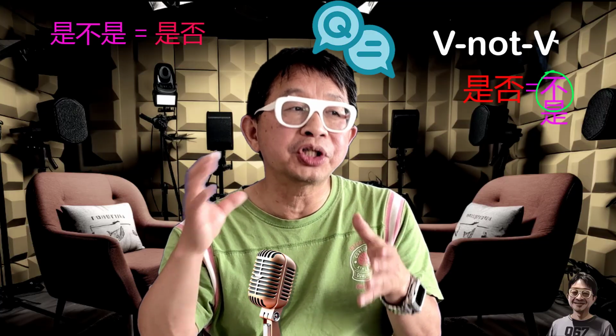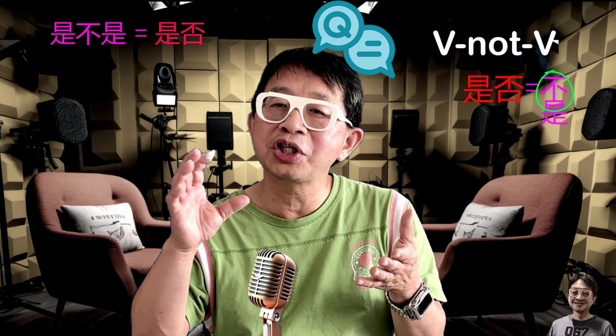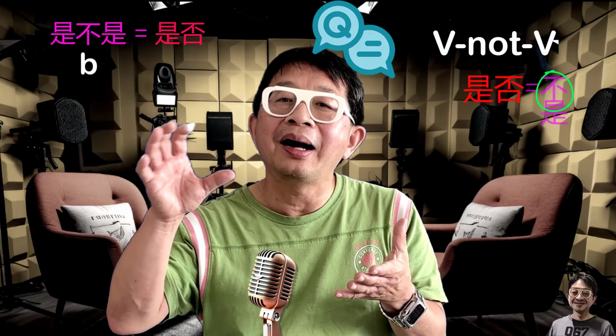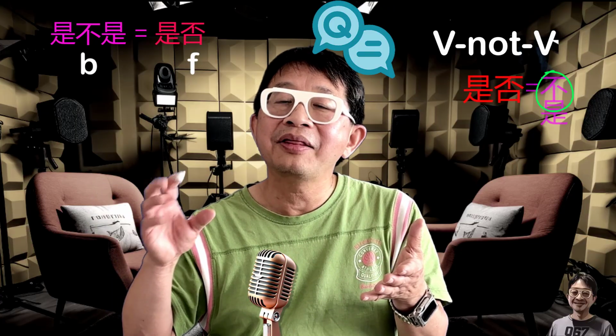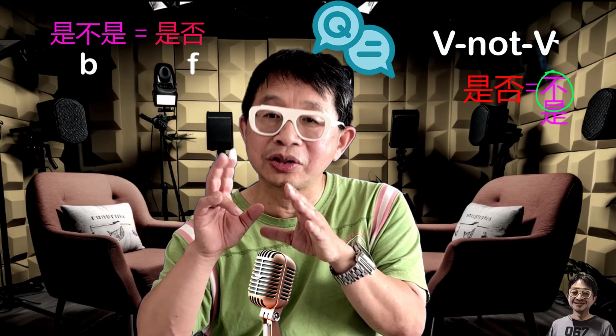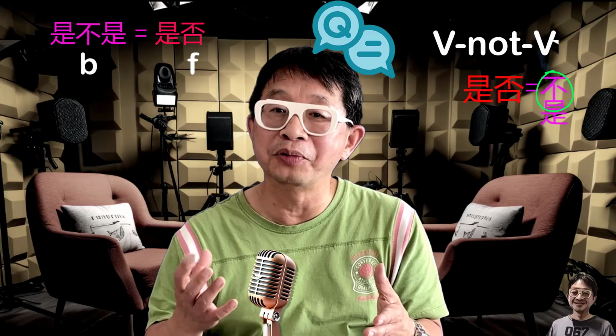Now, what is this 是否 and where does it come from? Well, you might be able to guess from the form of the character 否. The 否 has a 不 on top and something that looks like a partial 是 on the bottom. Okay, 否 is basically a reduction of 不是. So 是否 is a reduction of 是不是. Looking at it from the perspective of phonology, you can say that in the transition from 是不是 to 是否, the b gets weakened to a fricative f. So you go from 不 to 否. And then the two syllables 不是 get reduced to just one. So 不是 becomes 否. So 是否 is basically a reduction of 是不是.